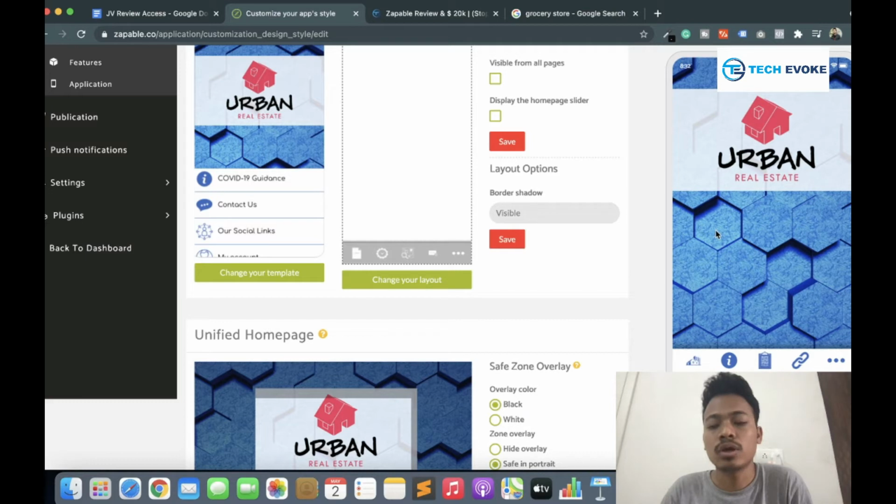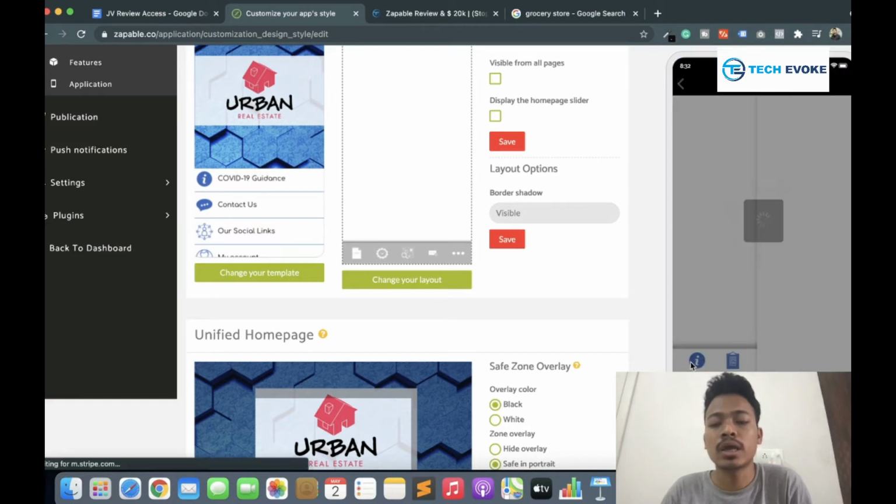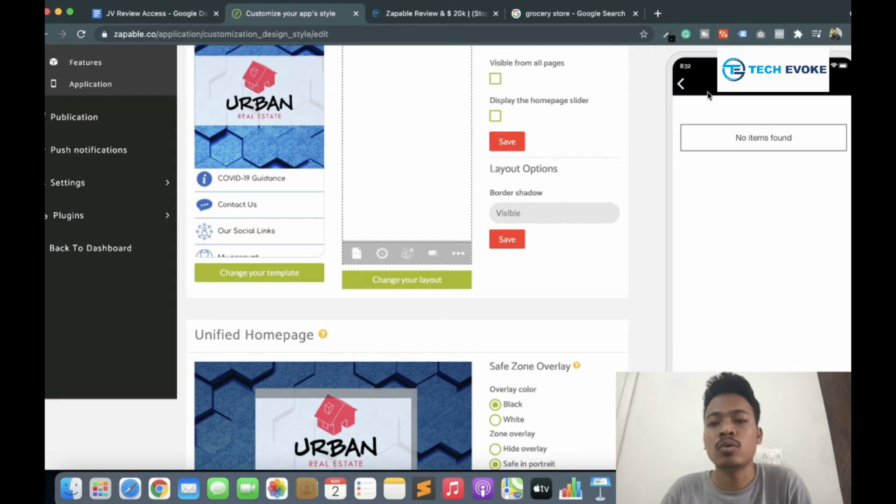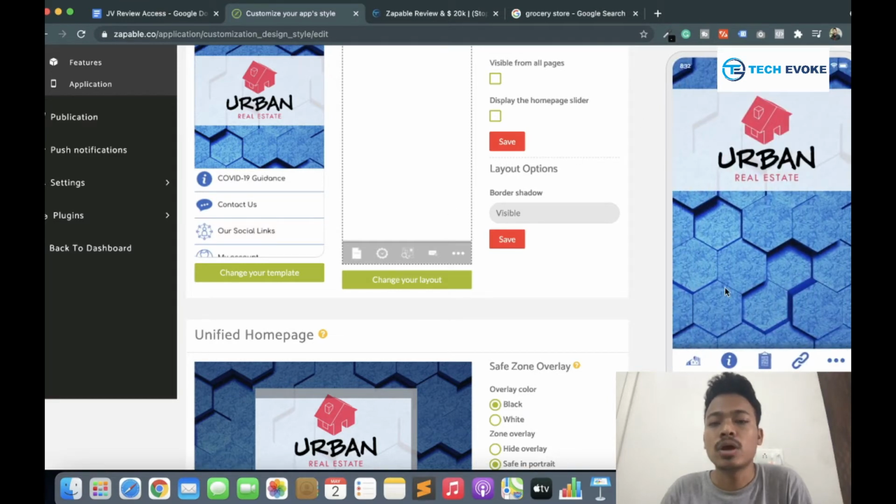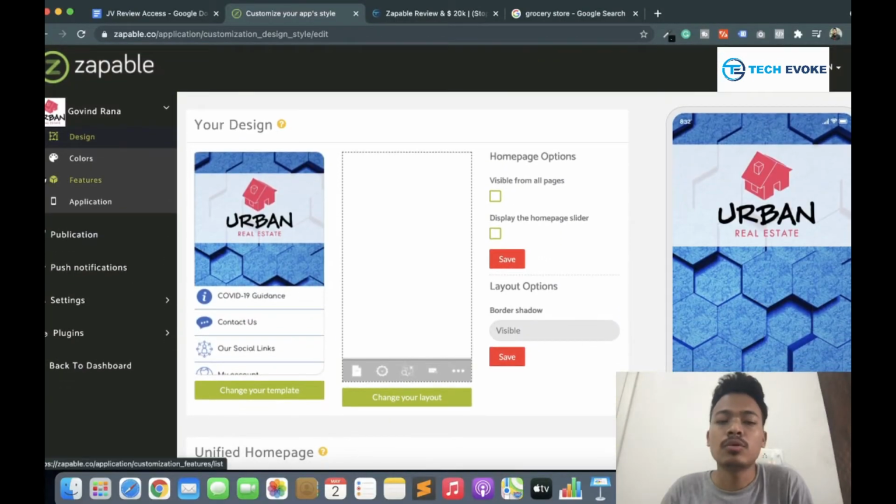You can see that my menu is on the bottom, and if you click any of the menu items, it goes to that menu. Now I have changed my design layout. So now come to the colors. Here are the colors of your app.